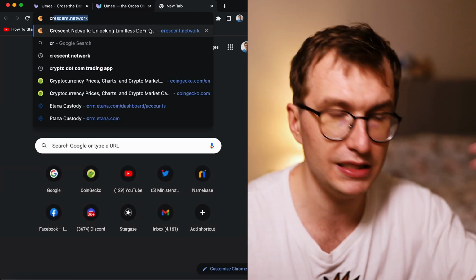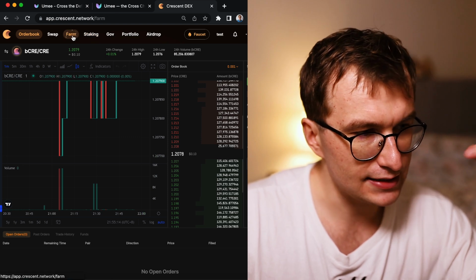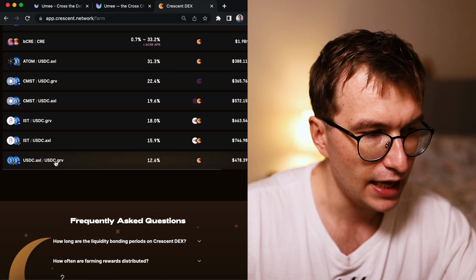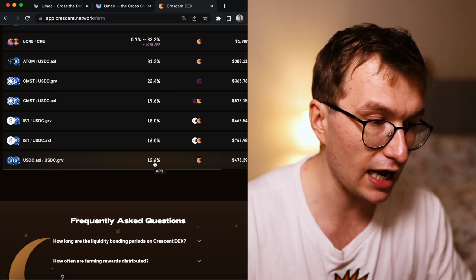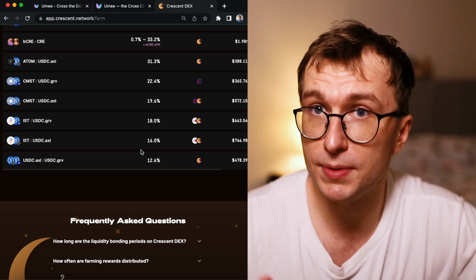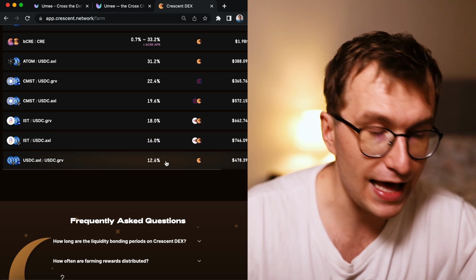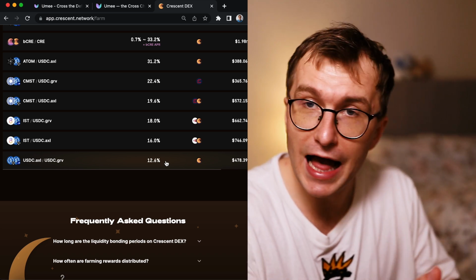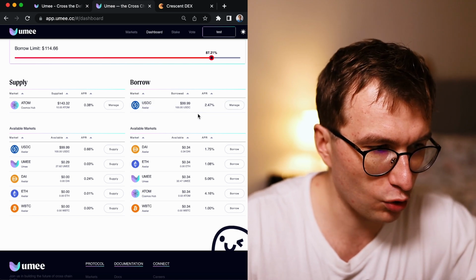So what other possibilities would there be? I can go to Crescent, and on Crescent, I can see what the farming yield on the stable coins is, and then I could supply maybe USDC and USDC Gravity at 12% yield. If that would be liquid staked assets, I have additional staking yield over here, which some people would claim is maybe secure because it's stable coin. And then maybe even more possibilities. Maybe you can then leverage your LP position, etc. As of now, unfortunately, options are quite limited.